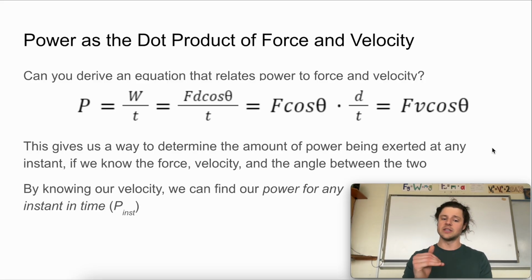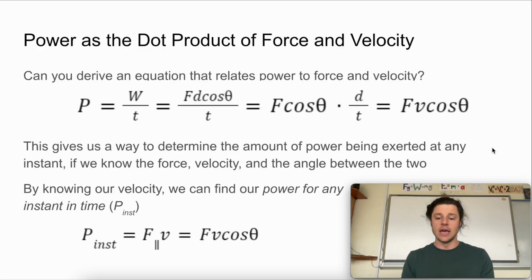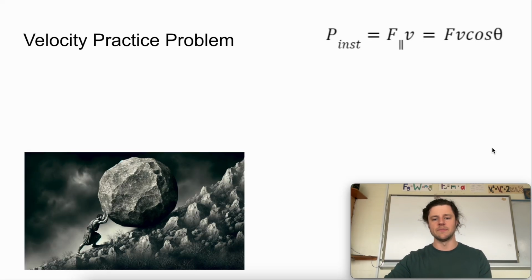And by knowing our velocity, we can figure out that power for that instant in time, which we might abbreviate as P with a little subscript of instantaneous. And so we come up with this equation. We can formalize it: instantaneous power equals the amount of force that's parallel to our velocity, or force times velocity times cosine theta. Again, that's the dot product of force and velocity.